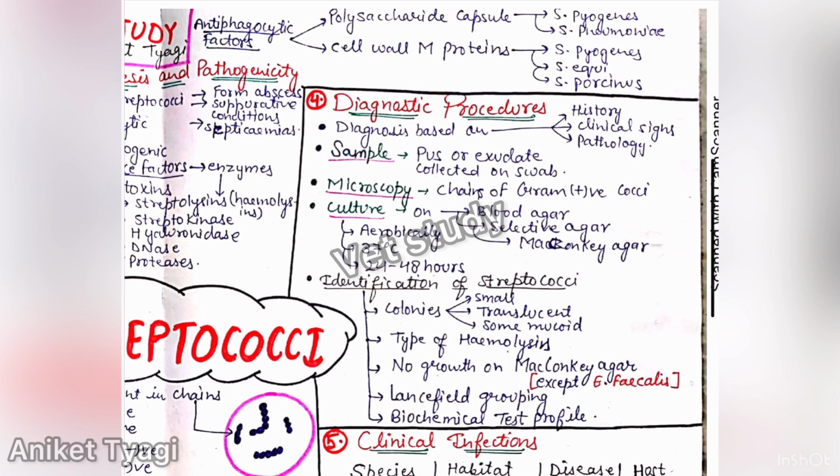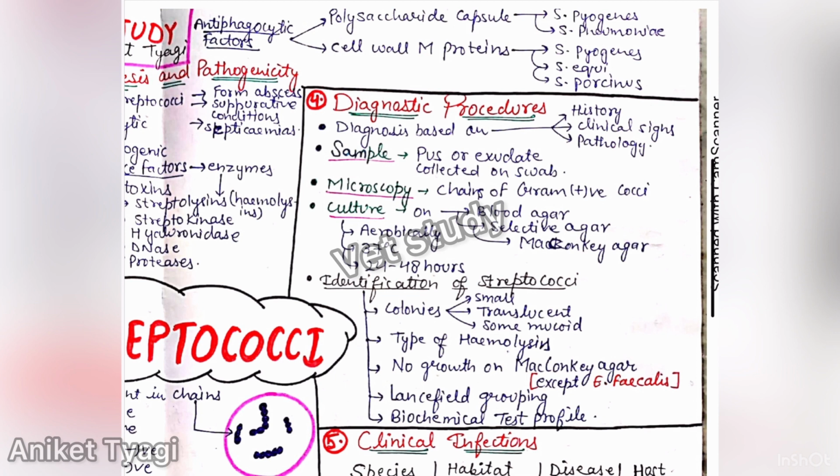After this, we have the diagnostic procedure, how we can diagnose these bacteria. The diagnostic procedure is simple. It includes three things: history, clinical sign, and pathology. So the diagnosis is based on these three points. After this, we have the sample. The sample may be pus or exudate, as we know that these are pyogenic bacteria.